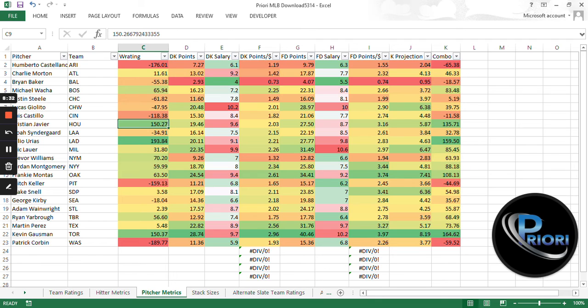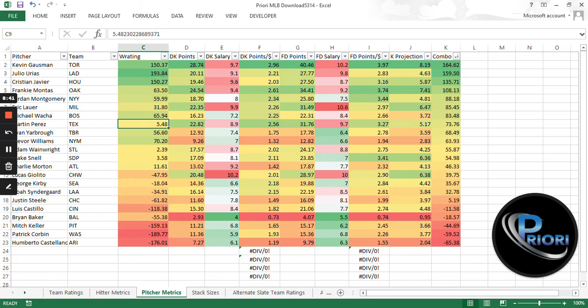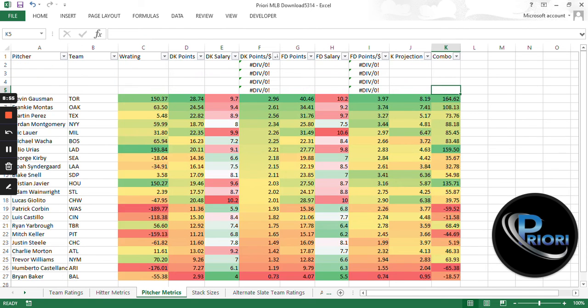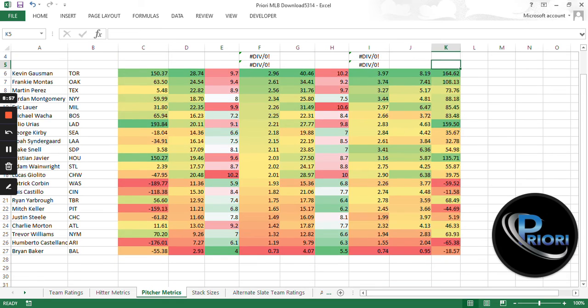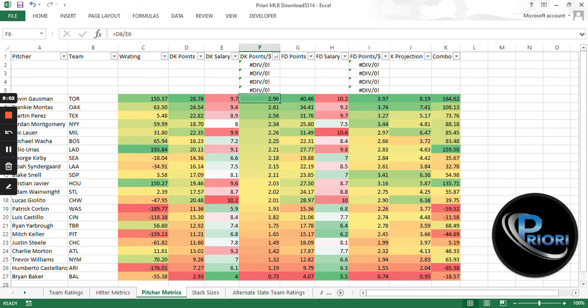Obviously, we can also come over here to combo, and it's the same concept. The DK projections weighed against the field combined with the W rating, and we could sort there too, and that gives us Gausman and Urias up top with Javier trailing behind in third, and then Montas. So obviously we can go ahead and sort by points per dollar if we want to do that as well, if we're looking for a cheaper pitcher. And that'll give us Gausman up top for DraftKings specifically. And then we could do it by FanDuel if we want to as well.